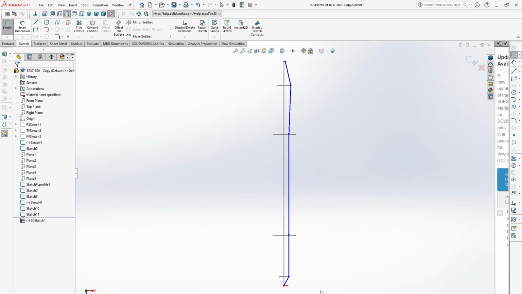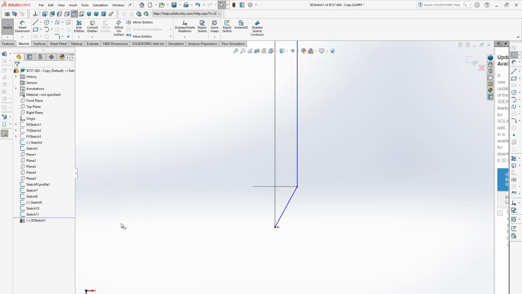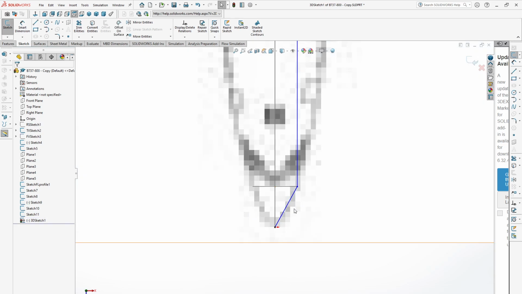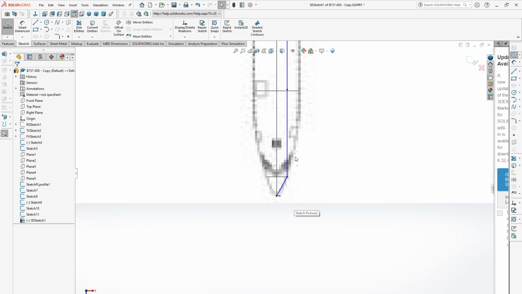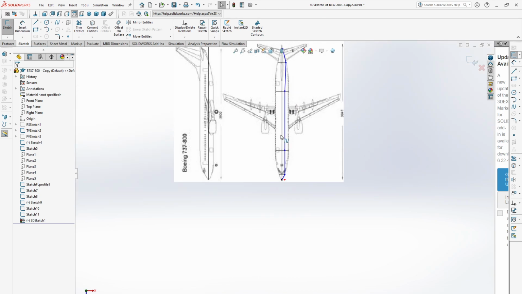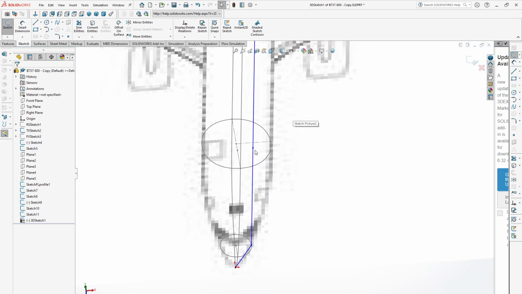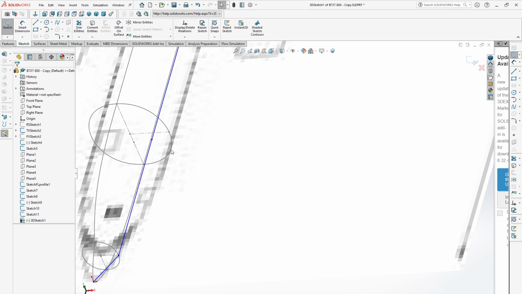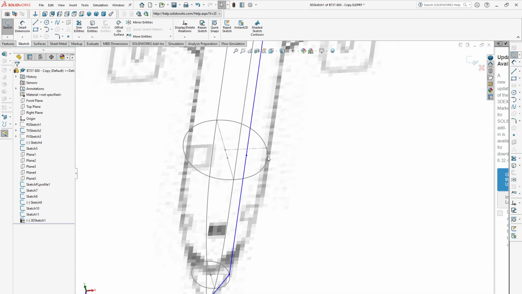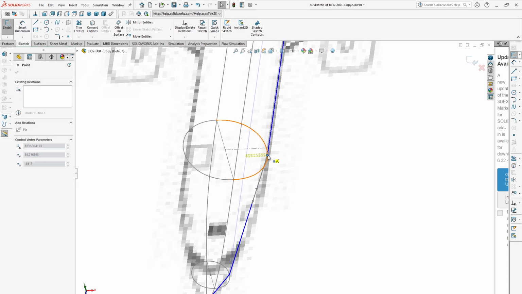Go to top view. So we need to make visible now our top sketch. So we need to make sure that this point does this line, so this line will be here.